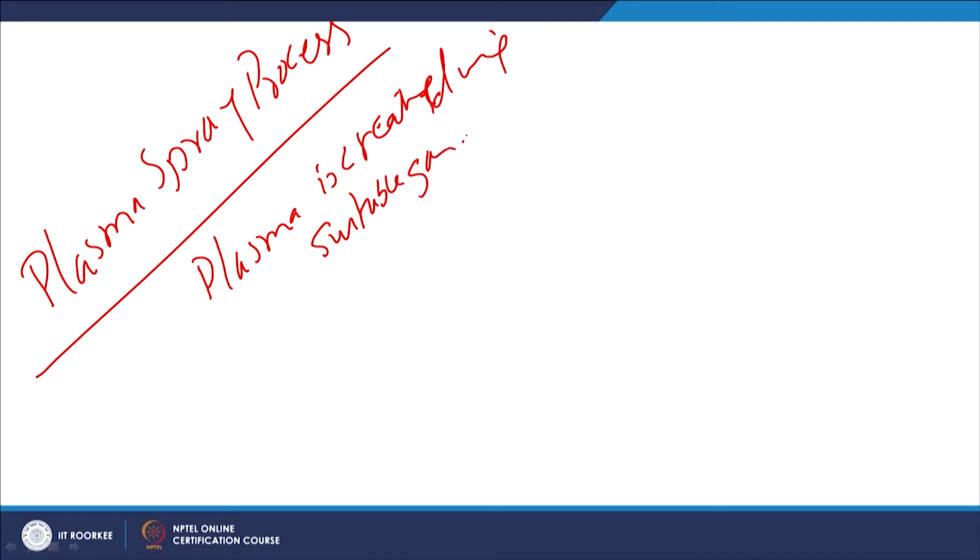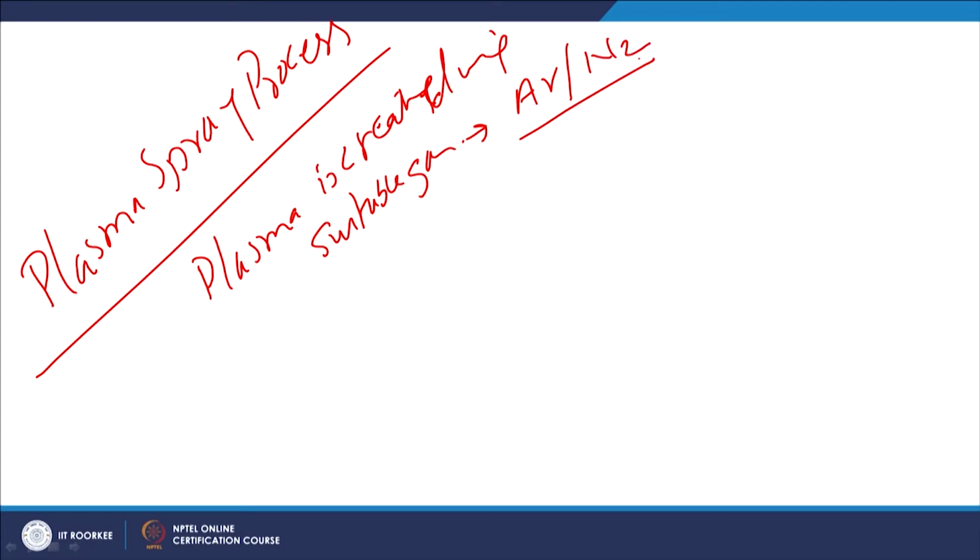So, if we see the plasma spray process, as we know, the plasma is created using a suitable gas, a plasma forming gas, which may be argon or nitrogen.